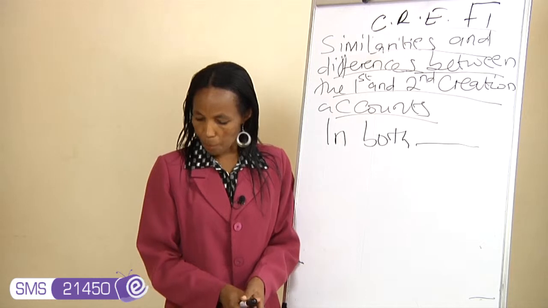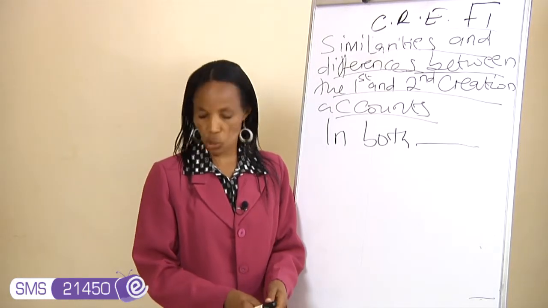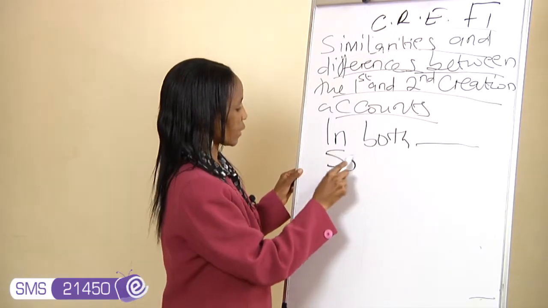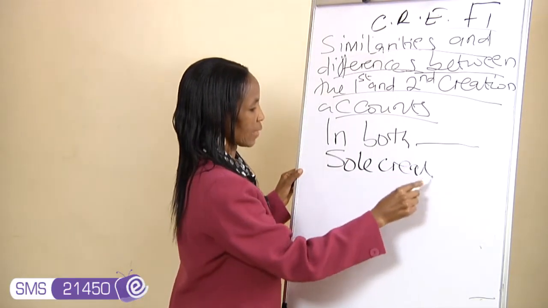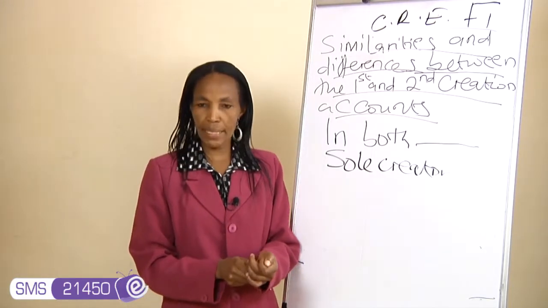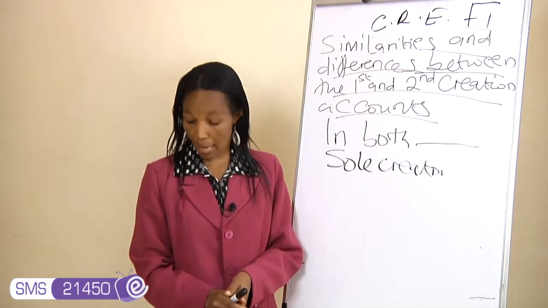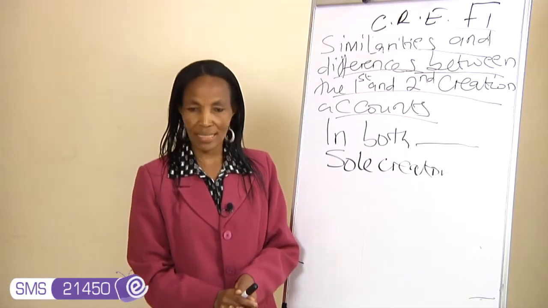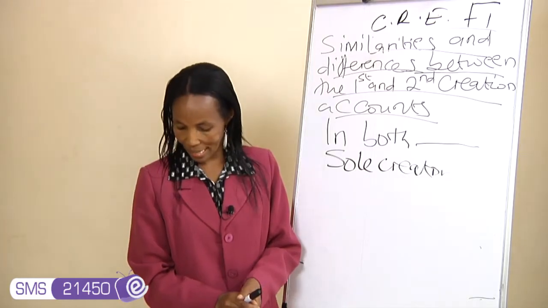Now, in both the first and second creation accounts, God is seen to be the sole creator of the universe and everything in it. God is seen to be the creator of the universe and everything in it.